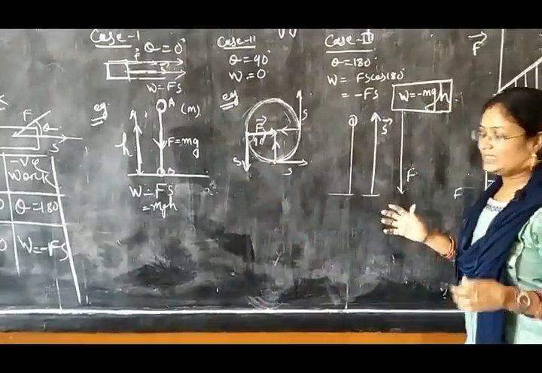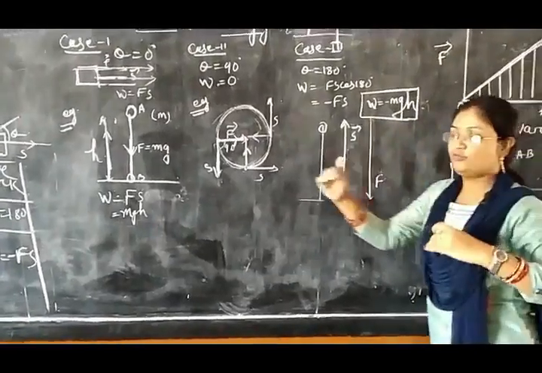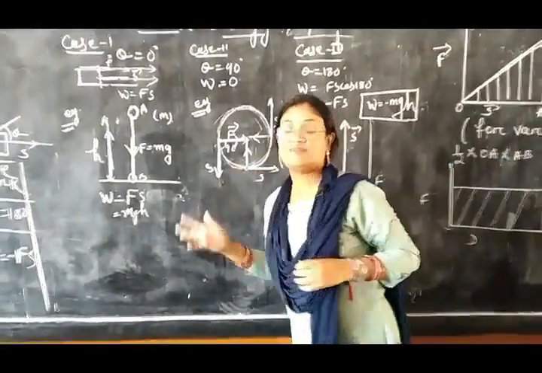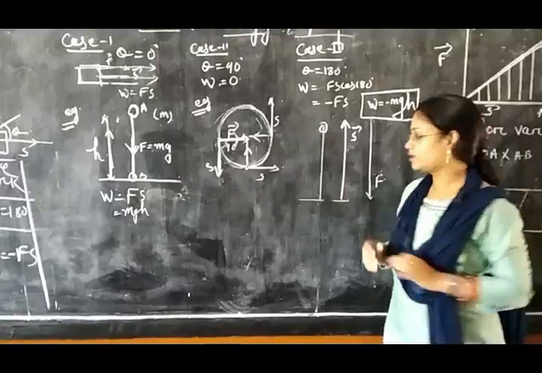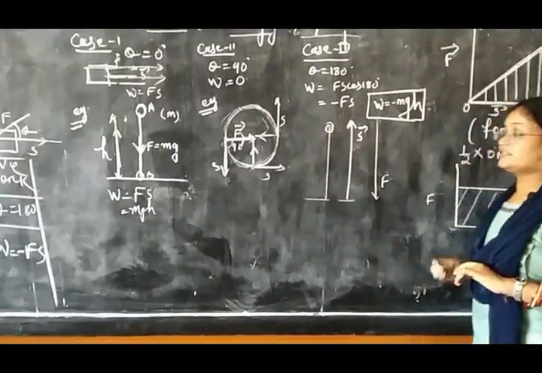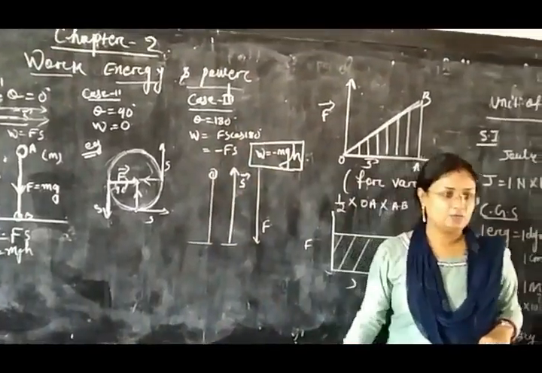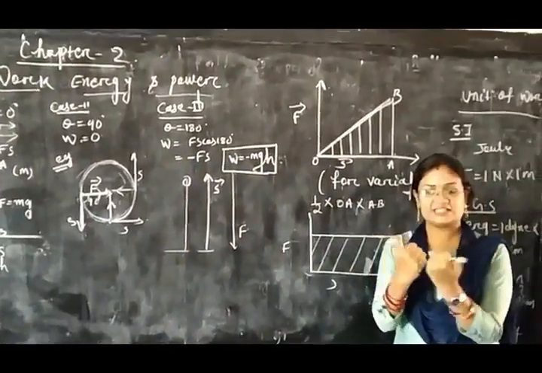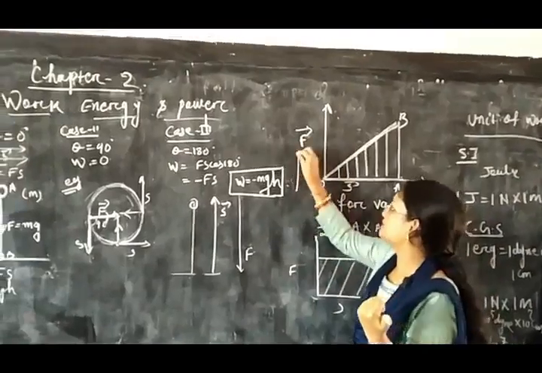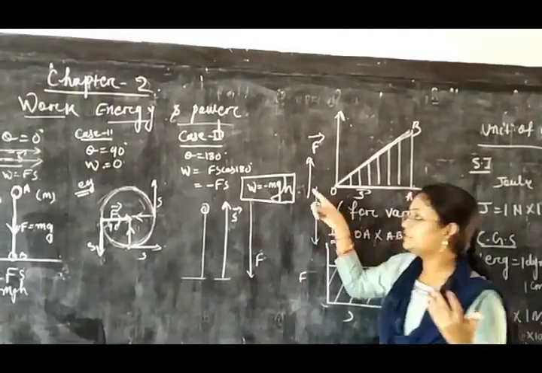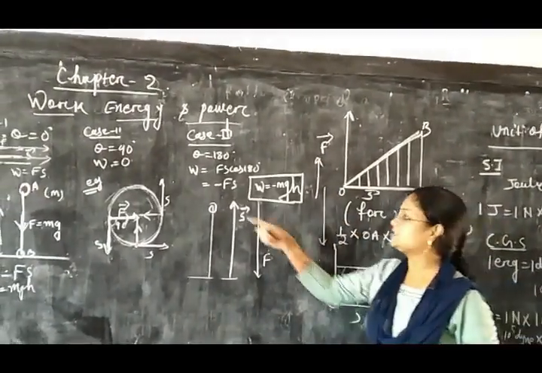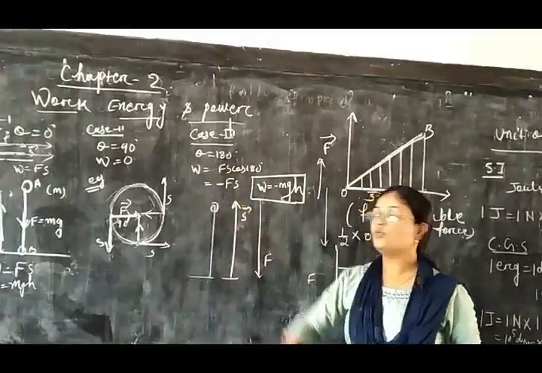So when a porter is carrying a load and moving in the forward direction, the work done by the porter is 0. So this is an example of zero work. Then case 3, when theta is 180 degrees, that means force and displacement are in opposite directions. If force is in this direction, then the displacement will be in the opposite direction. In that case also, theta is 180 degrees.